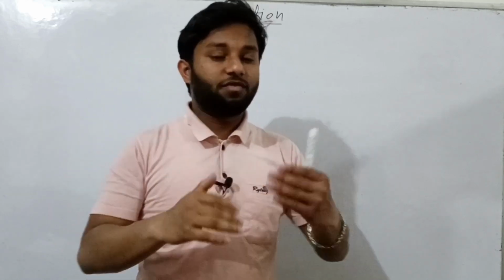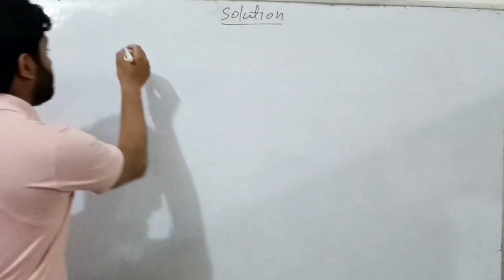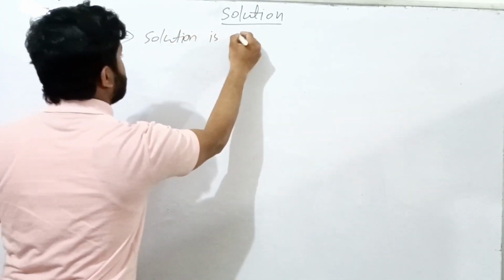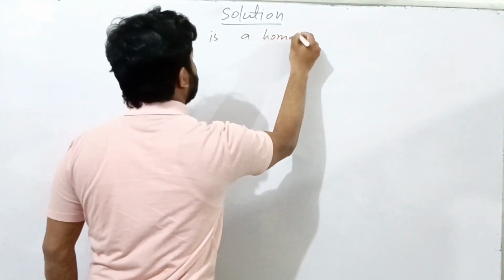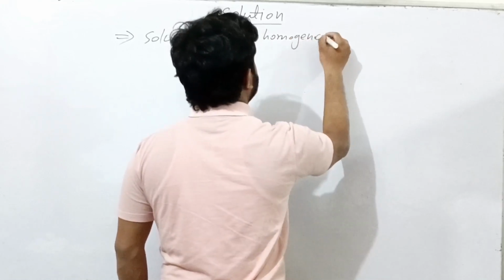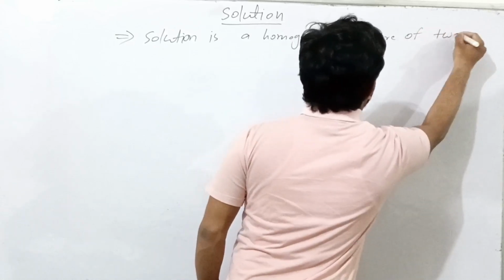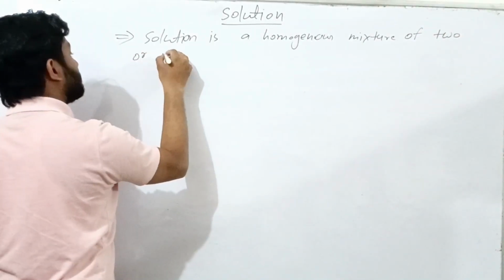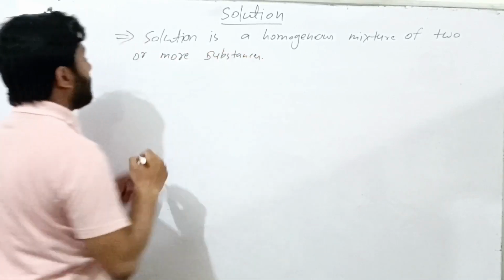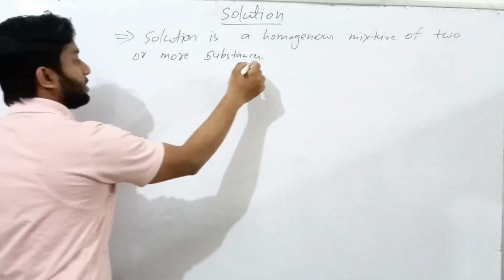Generally, solution is defined as a homogeneous mixture of two or more substances. Solution is a homogeneous mixture of two or more substances.